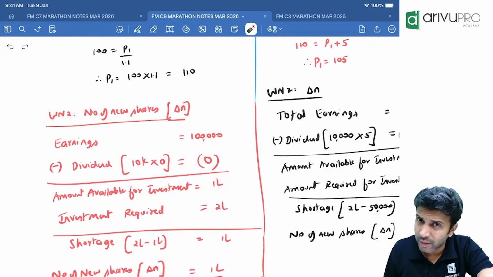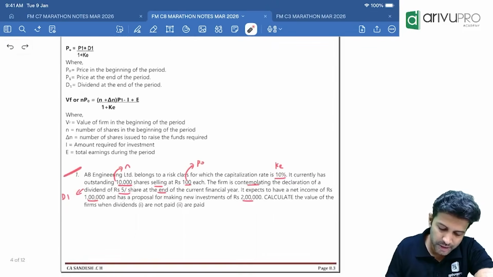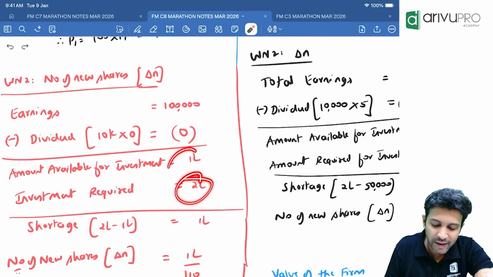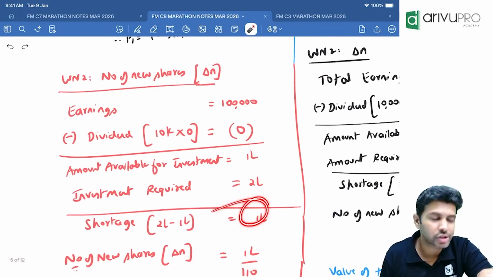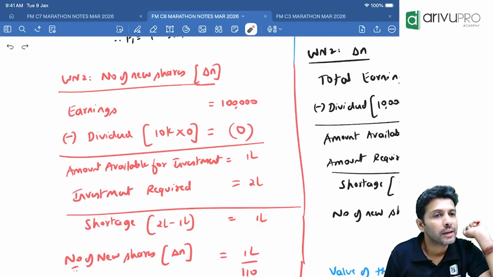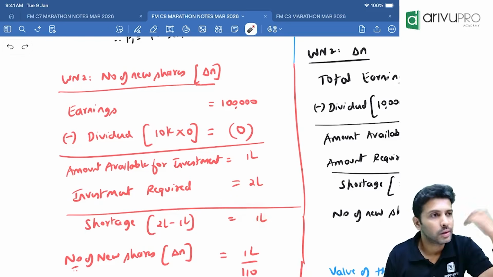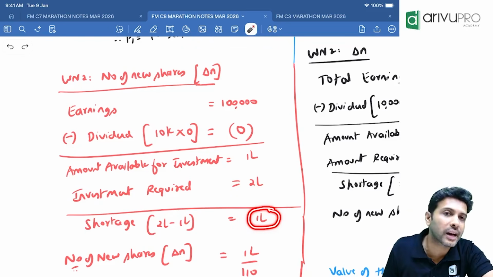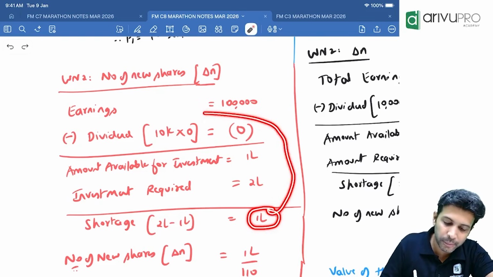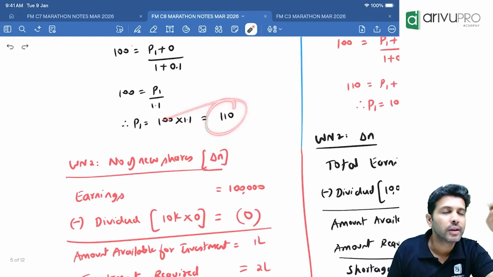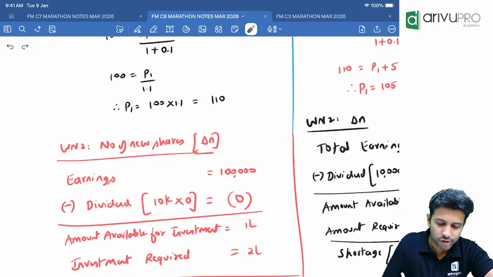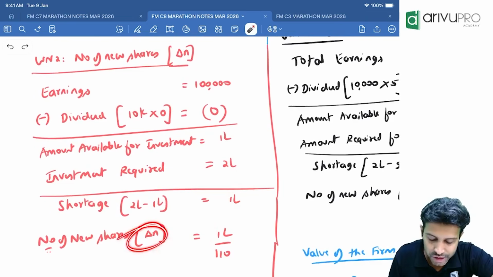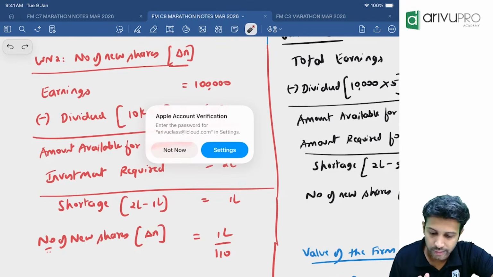So how much amount is available for investment? 1 lakh. But do we need 1 lakh? How much money is required for investment? The amount required for investment is 2 lakh. We need 2 lakh, but we have only 1 lakh. How much shortage? 1 lakh. If we have a shortage, what are we going to do? Issue shares. You have to issue new shares in such a way that totally 1 lakh is recovered. And what is the expected price of one equity share, P1, we got? 110. This is the shortage we'll raise in future, so we'll use P1. So 1 lakh divided by 110 gives the new shares issued, which we call delta N.